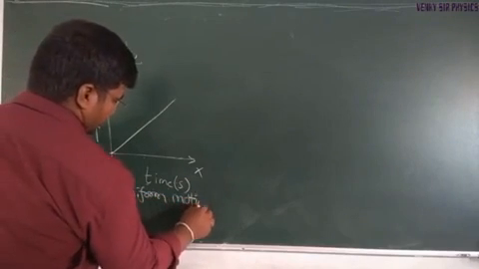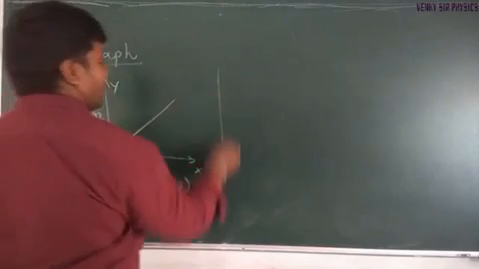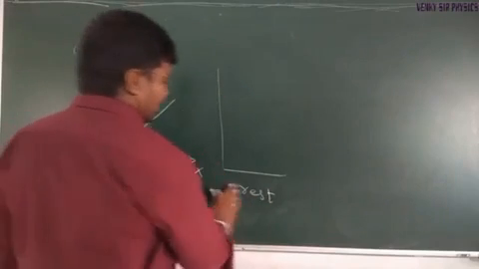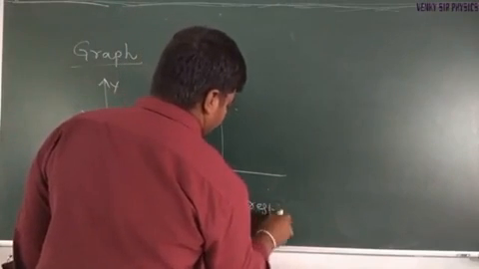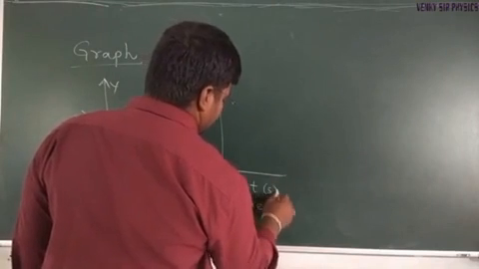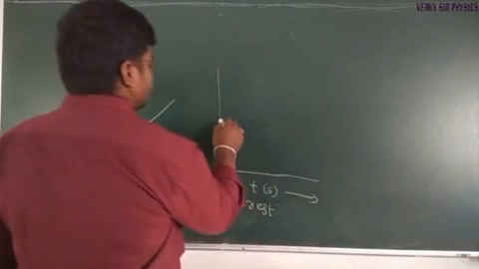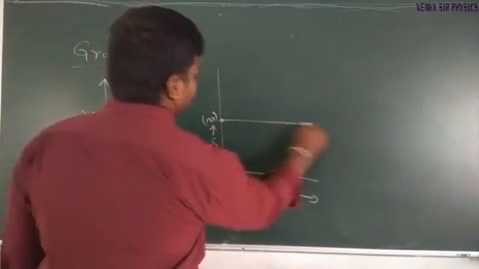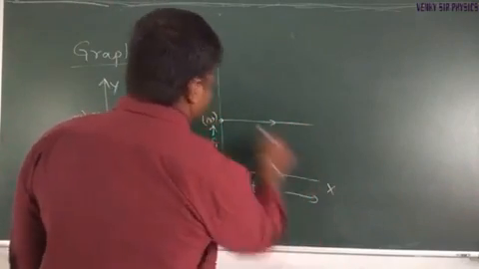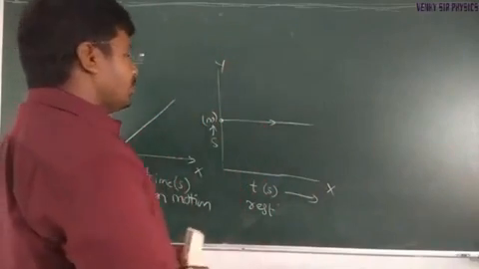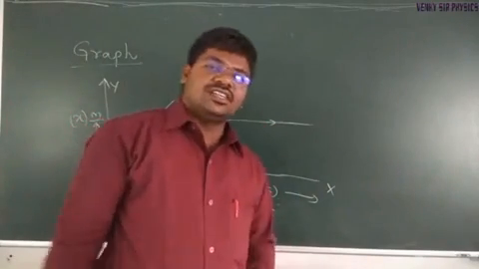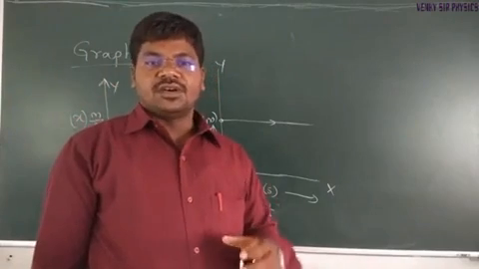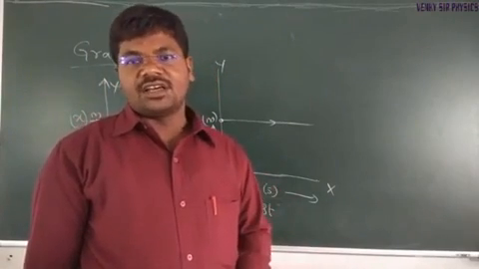At the same time, when an object is at rest, with time in seconds and displacement or distance in meters, you get a graph like this, x-axis, y-axis. A graph is a pictorial representation of the information describing the motion of the object.